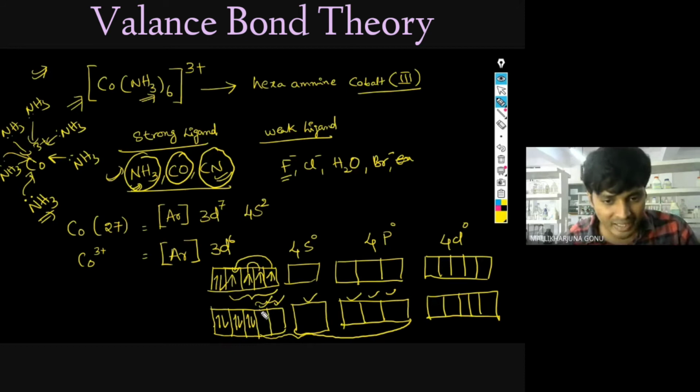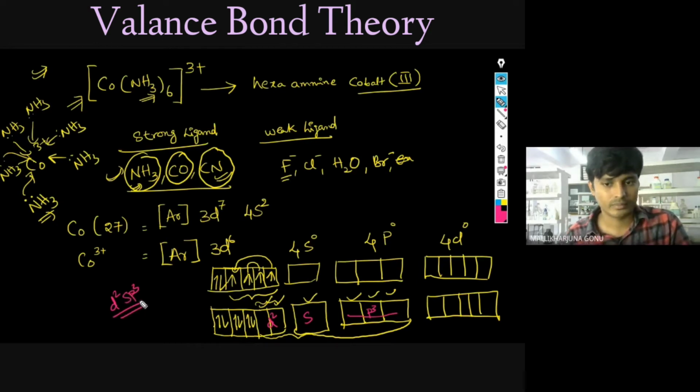So who are clubbing here? The d orbitals, which are here, these d2 orbitals are coming. And the 1s orbital and 3p orbitals, sp3. All these 3p orbitals. So that's how the hybridization of this compound is d2sp3.